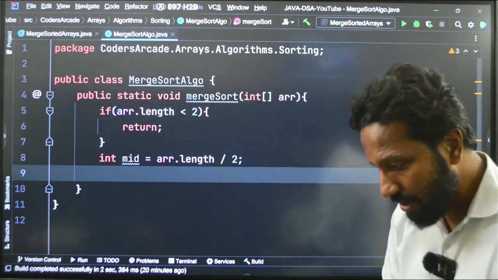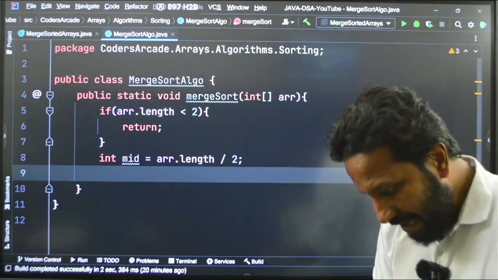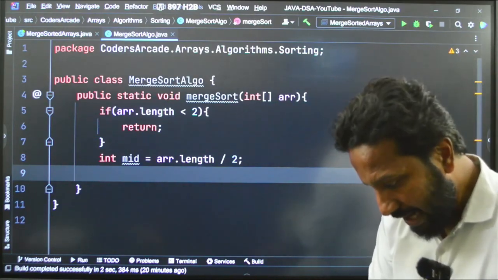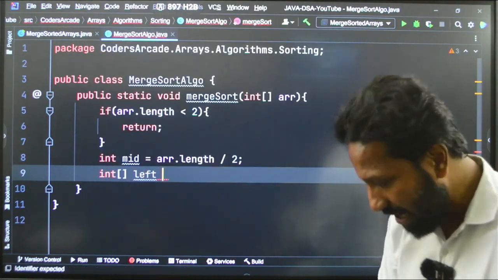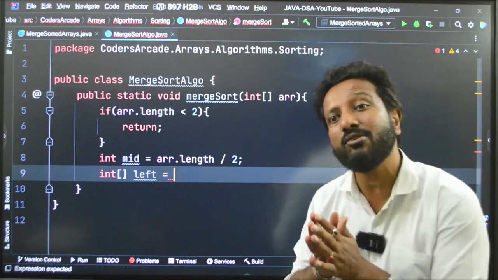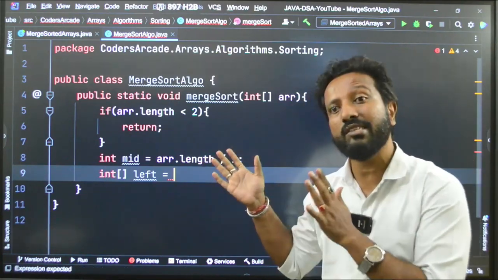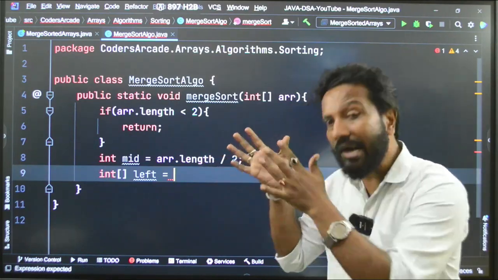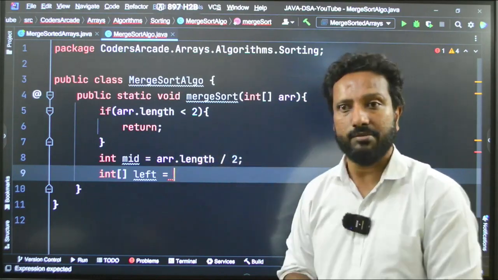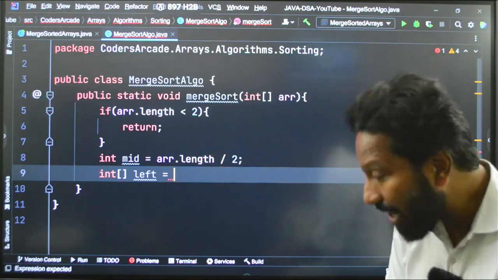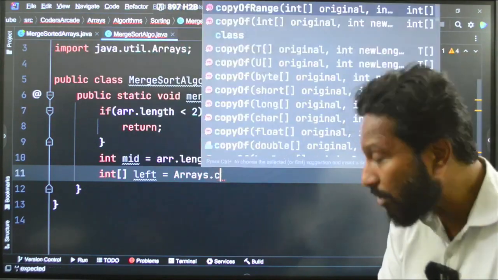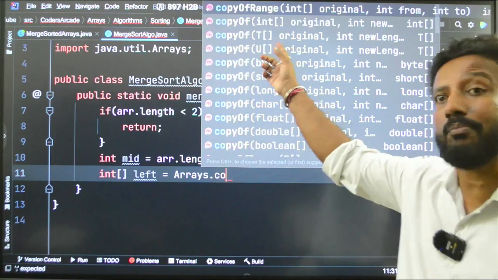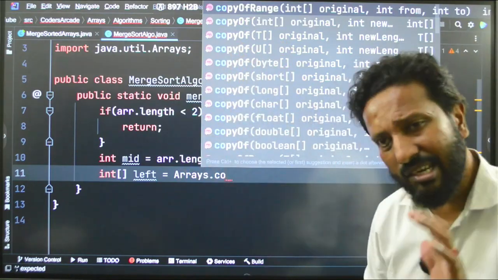So, as I told, can anyone tell me how do I copy that? So, I am taking an array like this, int of left, this is my left part of the array, equal to, there is a very good built-in function in Java which can help you to copy some part of the array into another. Okay? That is arrays, this arrays class has something called copy of range. See this copy of range, this function is really awesome guys.